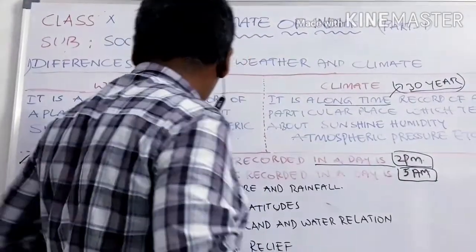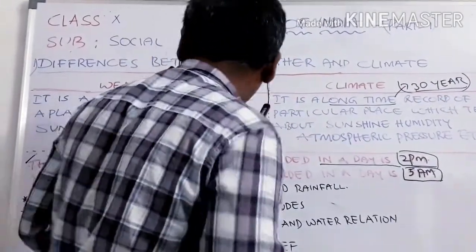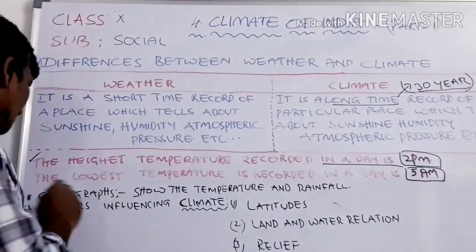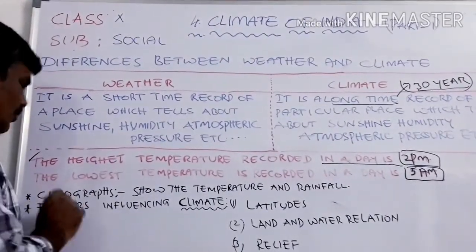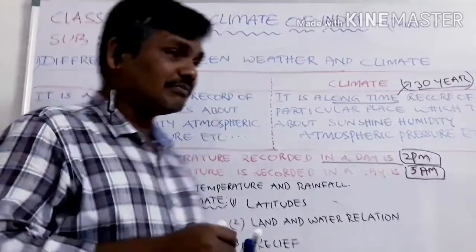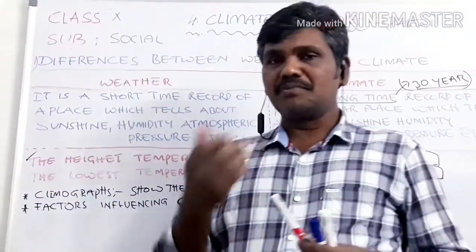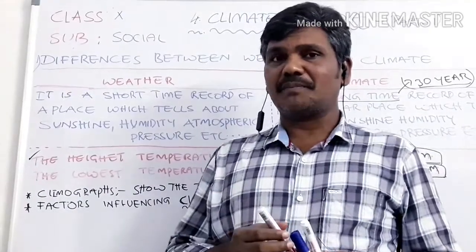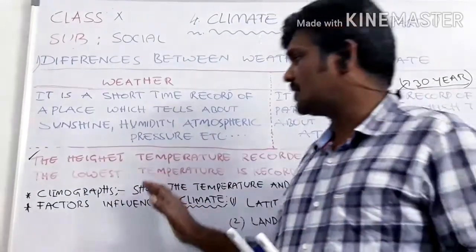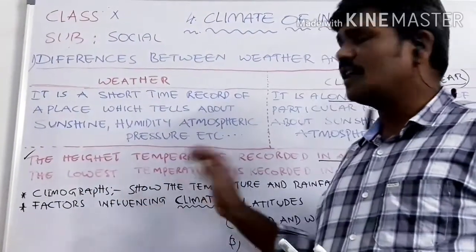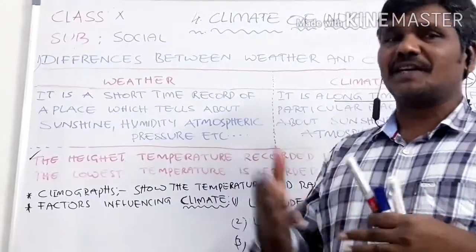Okay, now the next objective is climographs. What is meant by climograph? Climographs, we know some graphs. Some maps we have studied in the previous chapters. Now in your textbook, they have given climographs. Climo means climatical conditions.